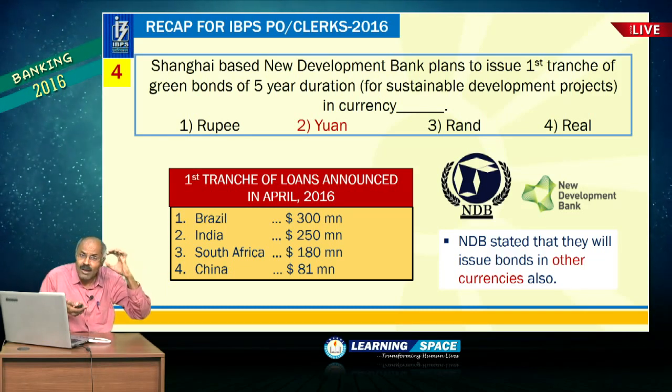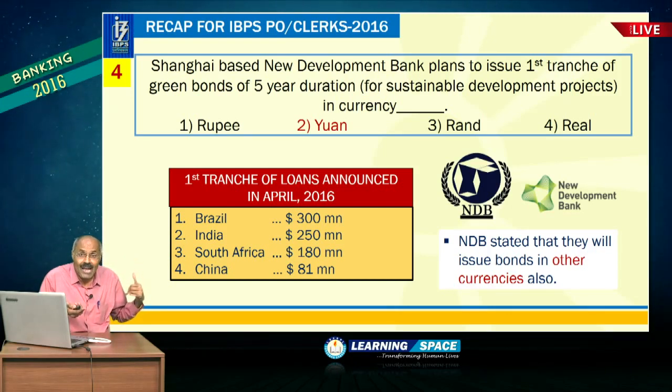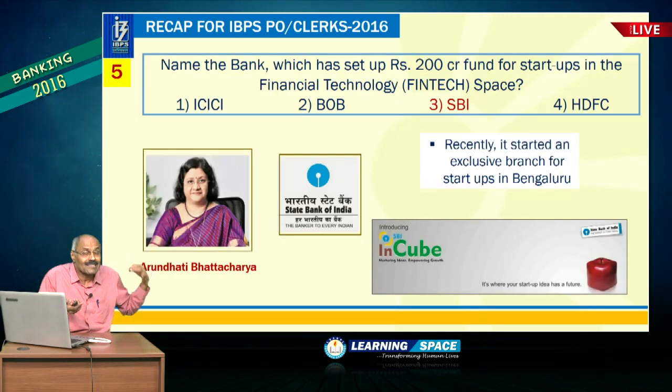So, this is all about the New Development Bank, and its head is KV Kamath, do not forget, and it is headquartered in Shanghai. It is also known as the BRICS Bank. These are very, very important aspects.